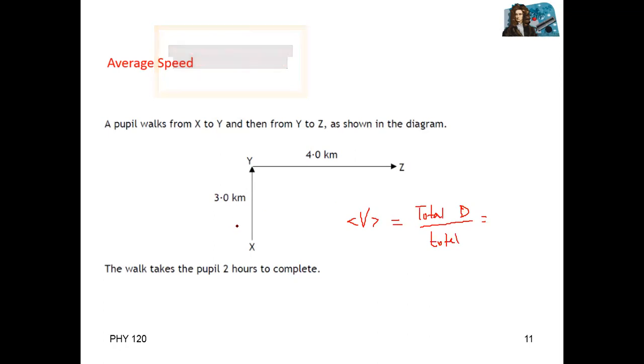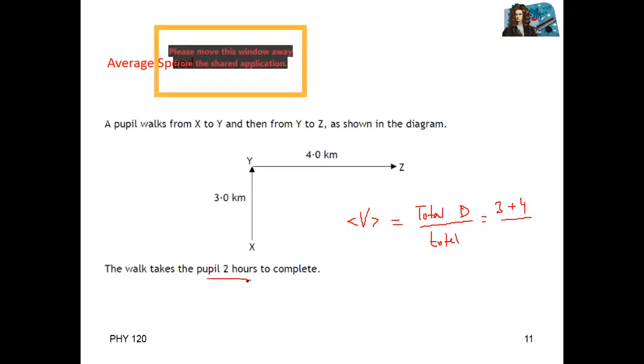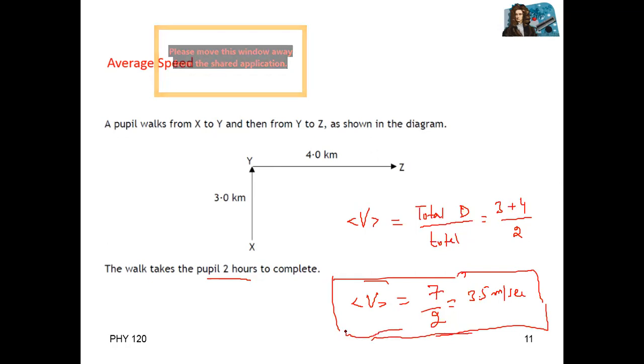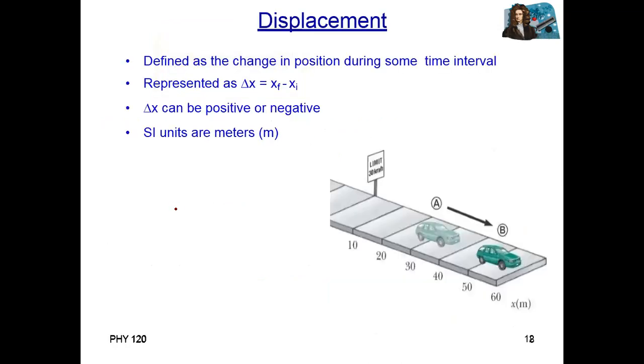So the first 3 kilometers plus the second 4 kilometers, divided by the total time taken, which is 2 hours. So average speed is 7 divided by 2, equal to 3.5 meters per second. This means that every second, the body covers 3.5 meters. Correct? Yes, excellent.